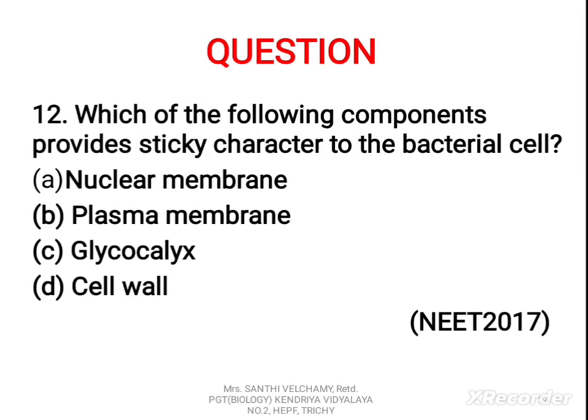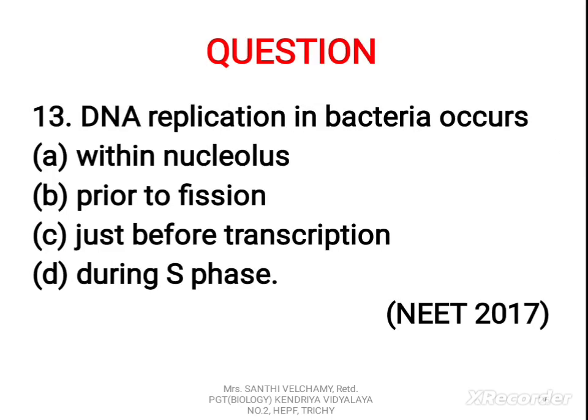Mycoplasma. Next question: which of the following components provides sticky character to the bacterial cell? A. Nuclear membrane, B. Plasma membrane, C. Glycocalyx, D. Cell wall. The correct option is C. Glycocalyx. Next one: DNA replication in bacteria occurs A. Within nucleus, B. Prior to fission, C. Just before transcription, D. During S phase. The correct option is B. Prior to fission.